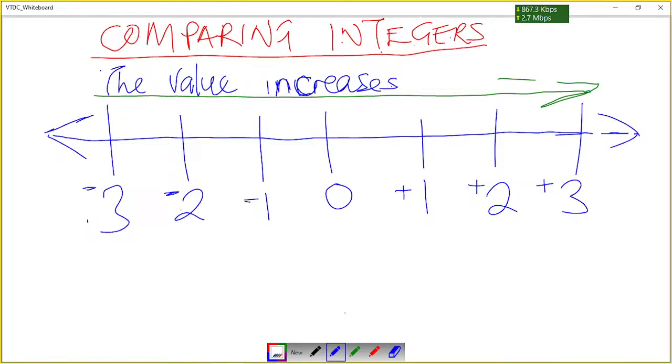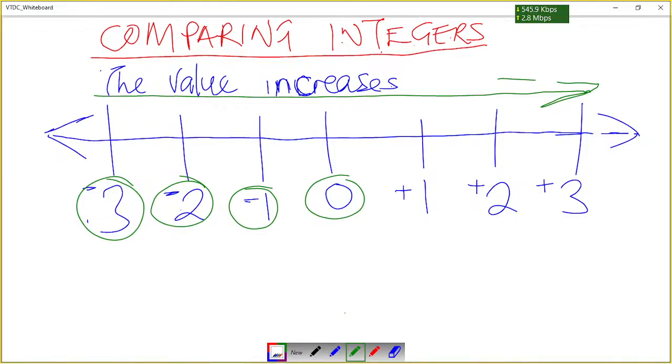Let's look at these numbers. We have got 0. This means that 0 is greater than -1, and -1 is greater than -2, and -2 is greater than -3, and -3 is less than -2.